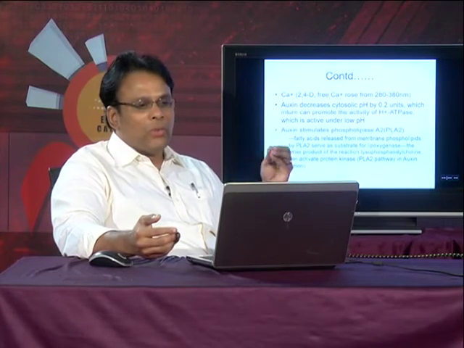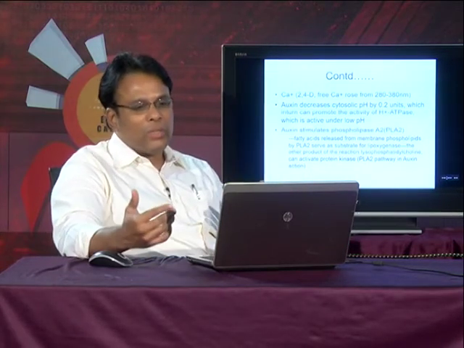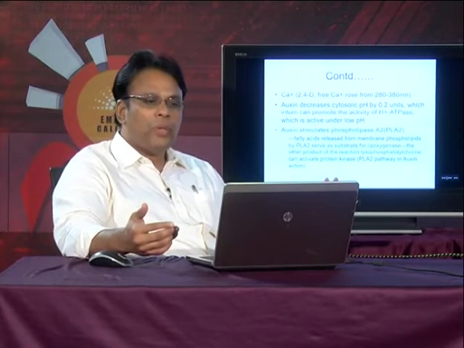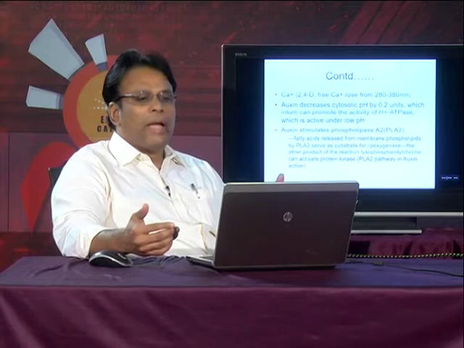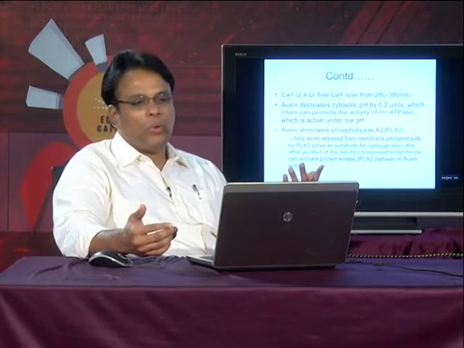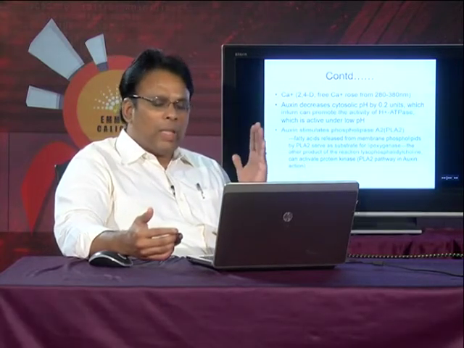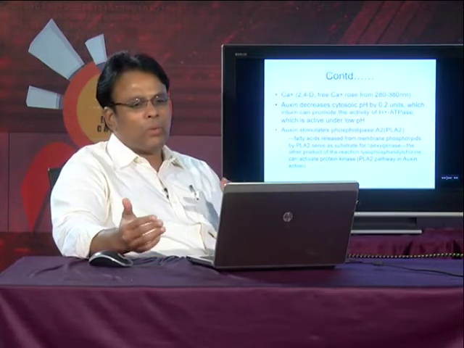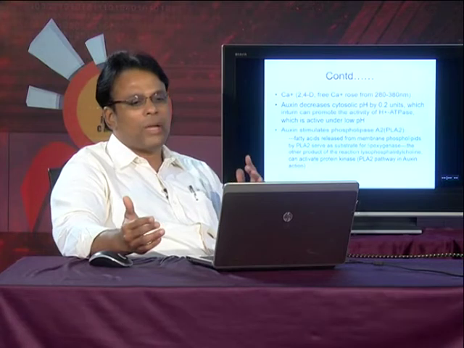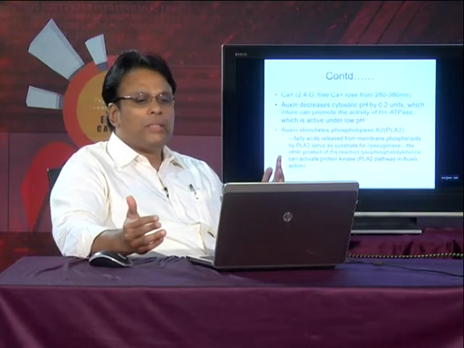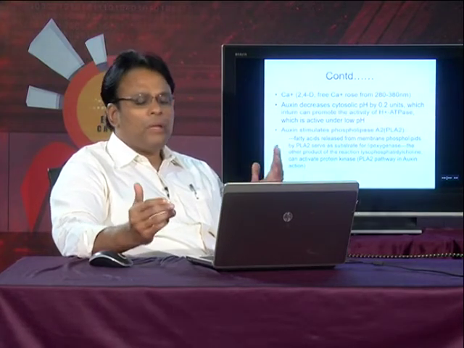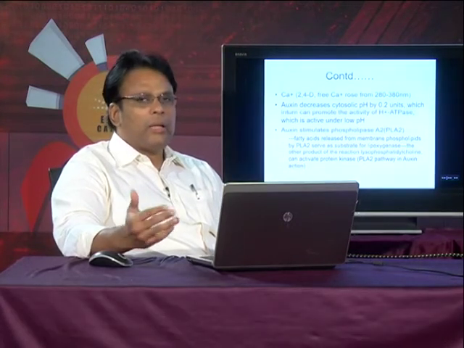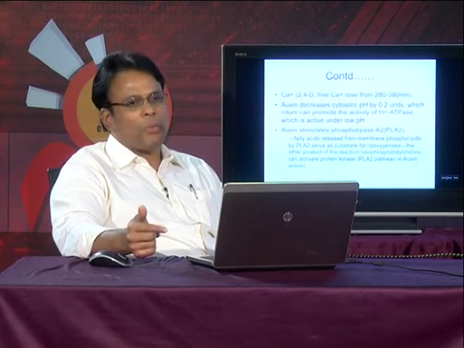So, on the action of auxin, phospholipase A2 gets activated, which will release the fatty acids from the membrane phospholipids, which will act as the substrate for lipoxygenase. And together with this reaction, you can also get another product which is called lysophosphatidylcholine, which can activate a protein kinase, and that can bring about a phosphorylation phenomenon.